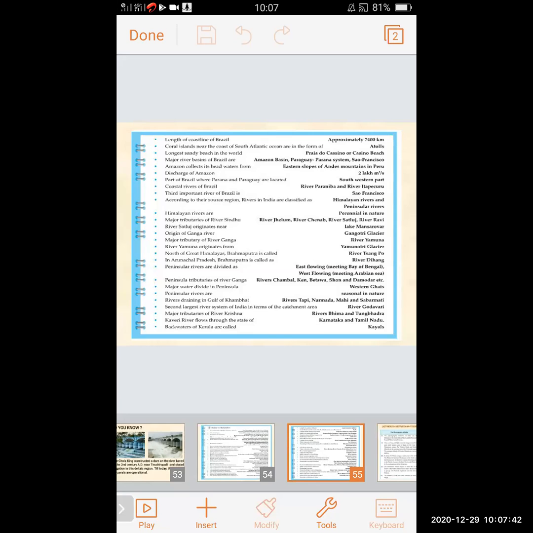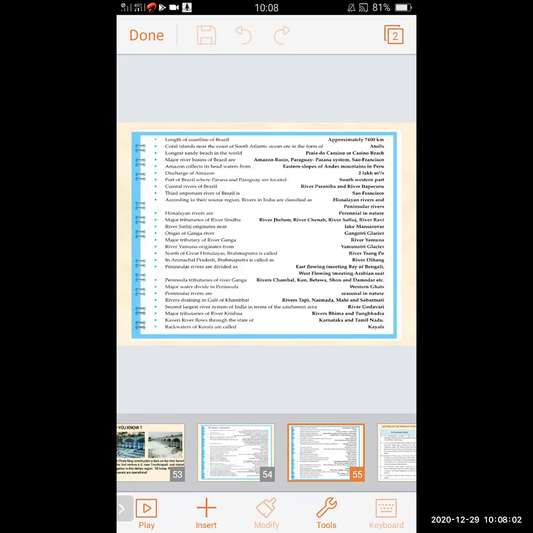Origin of Ganga river, Gangotri glacier. The question is also asked in exam on this. It may be match the pair form, fill in the blanks, or answer in one word. Answer the following in one sentence. So the origin of river Ganga